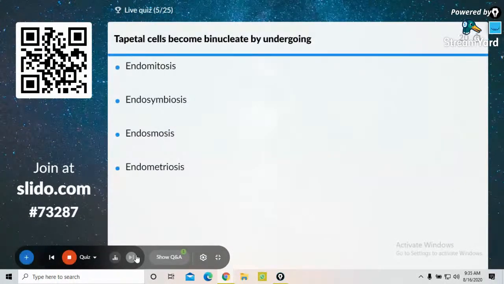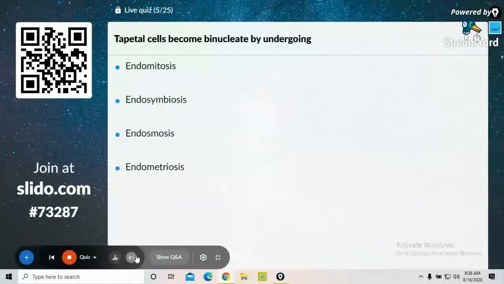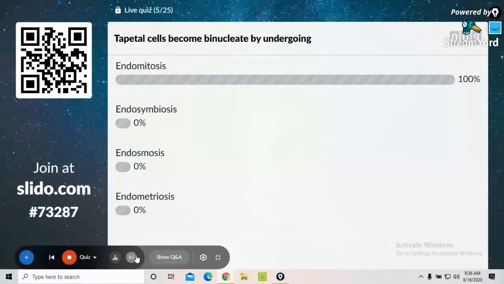Tapetal cells become binucleate by undergoing endomitosis, endosymbiosis, endosmosis, endometriosis. Yes, the answer is endomitosis. Sixth question on the screen.